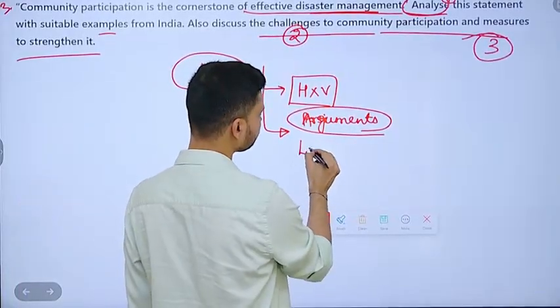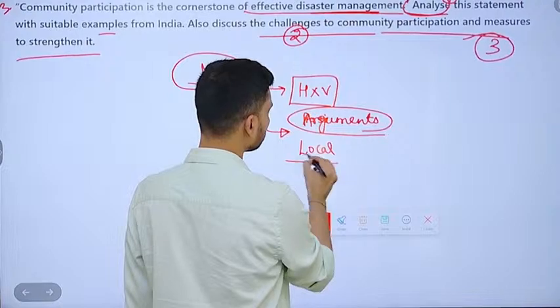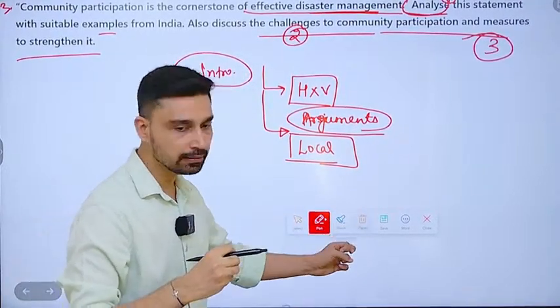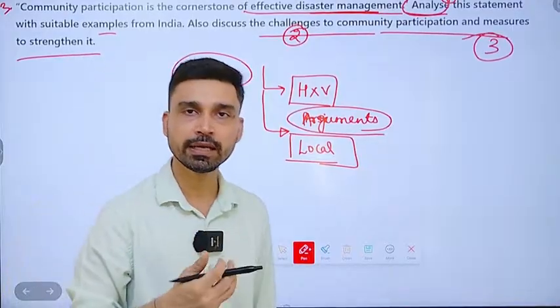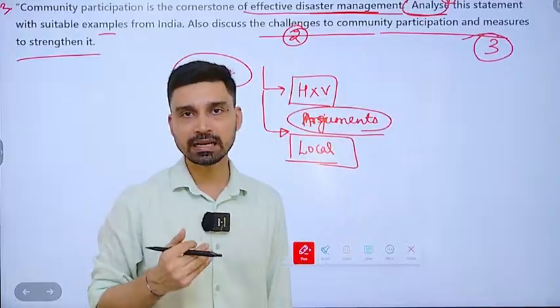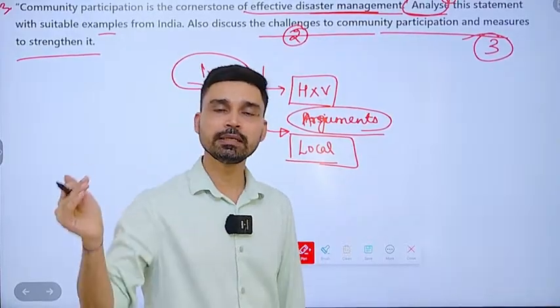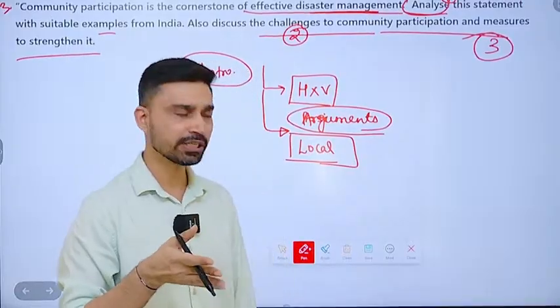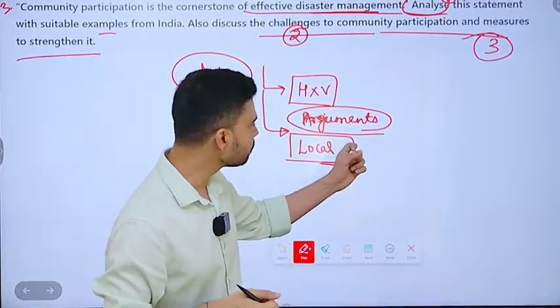So first of all, community refers to the local people who would be present in the disaster struck area, disaster affected areas. They would be the first responder actually. Suppose a landslide has taken place at any place, so the NDRF, SDRF, the local police and all that, they would come later after the disaster has taken place. The first responder would always be the local population.